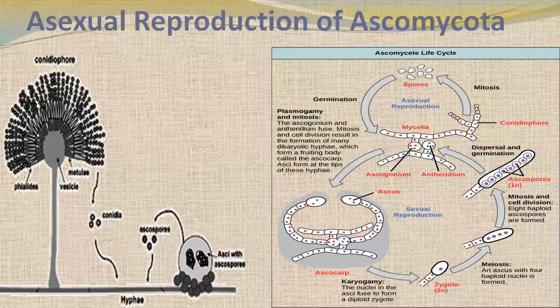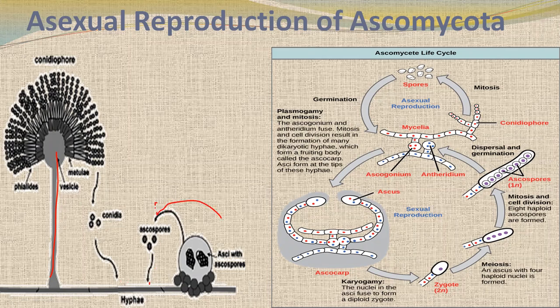So asexual reproduction, we have seen, is done by conidiophore. These are the structures of the conidiophore. In this, later on, conidia are formed, and these conidia shed down, and they change into ascospore. From here, ascospores can be formed, and from here, conidia can be formed. So both sexually and asexually, they can reproduce. Here we can also see the conidiophore. And by mitosis, they form spores. These are called conidia, and germination is also done, and they form the mycelium.